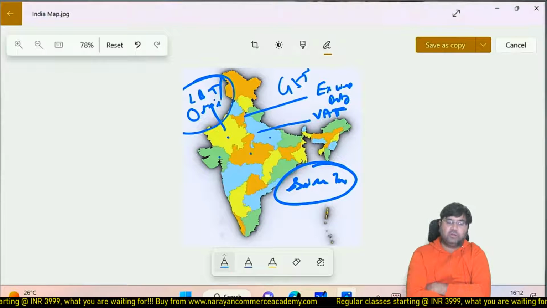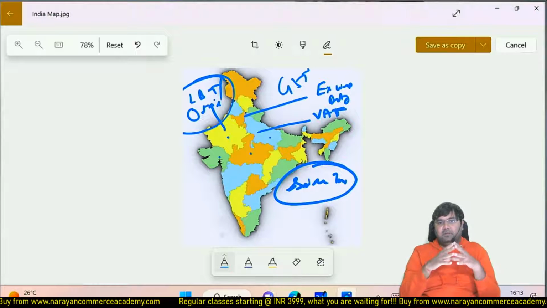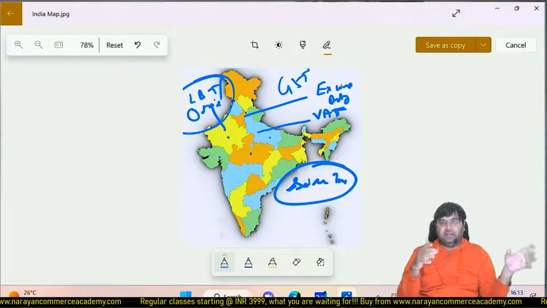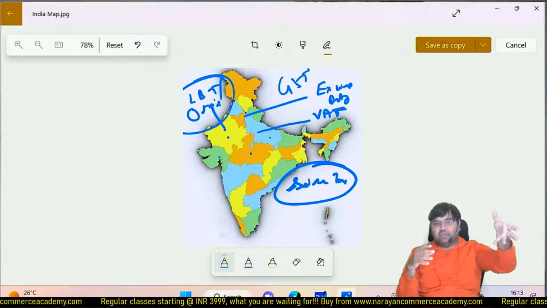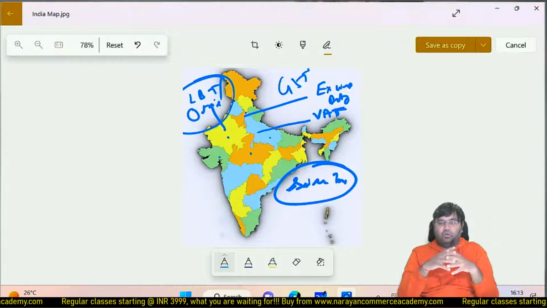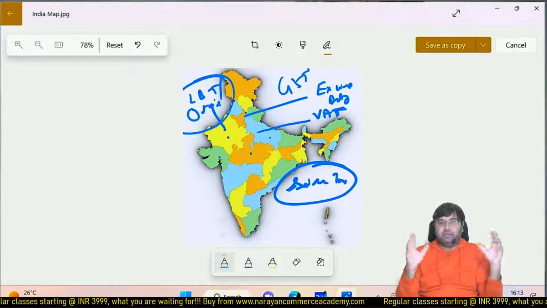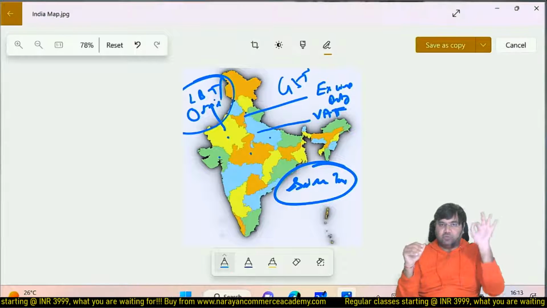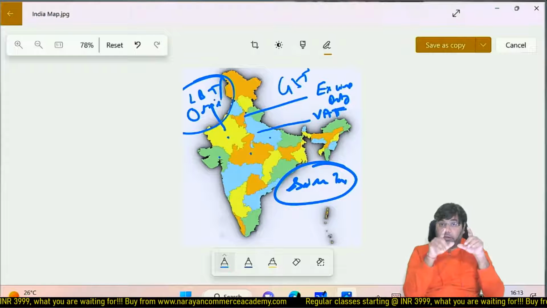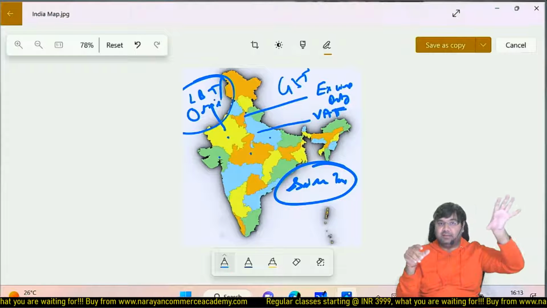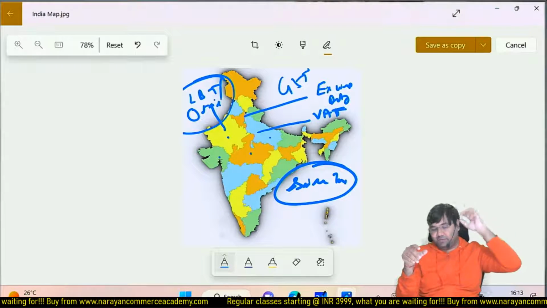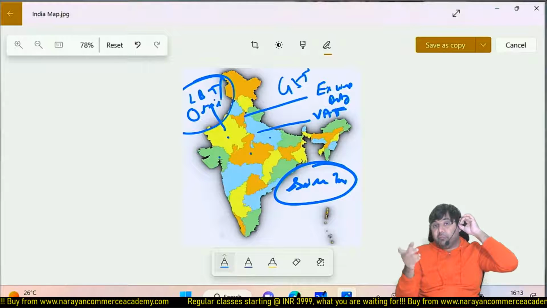So according to the Constitution of India, the selling state used to get the revenue of VAT. Let's say a UP trader is selling to a Rajasthan buyer, or a Tamil Nadu seller is selling to a Karnataka or Kerala buyer. So which government is going to get the revenue? This was the question. Because remember, in the previous regime, indirect tax, VAT, is state-wise.